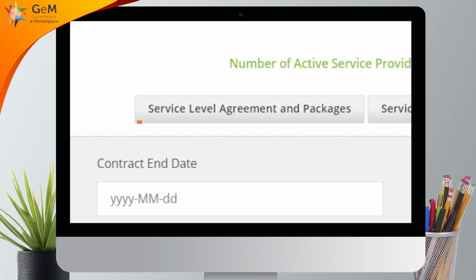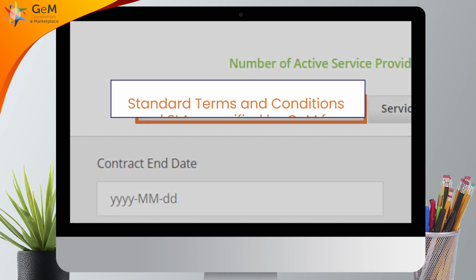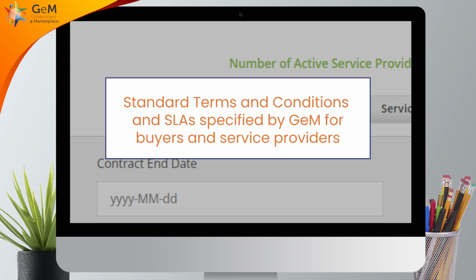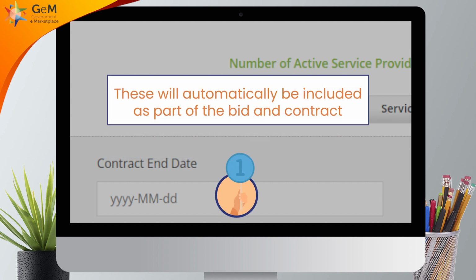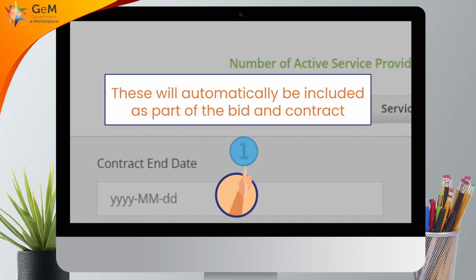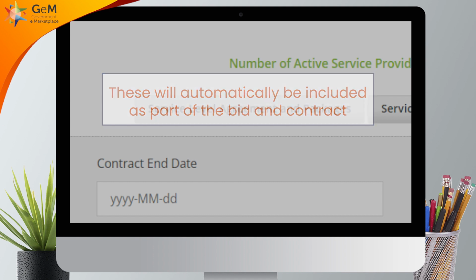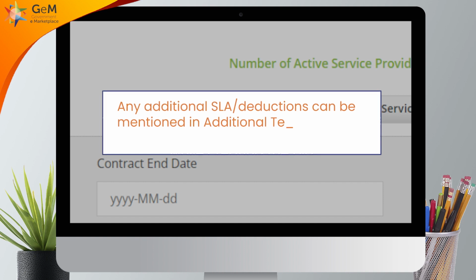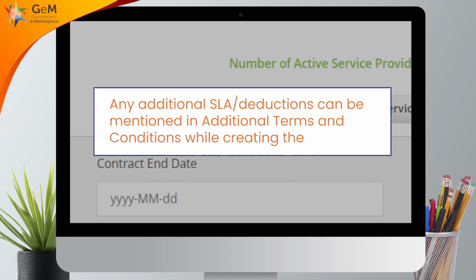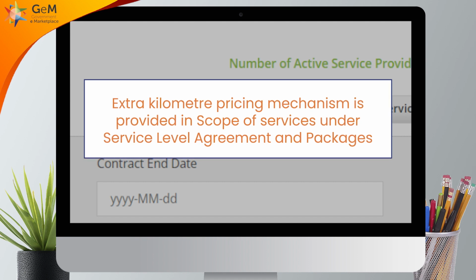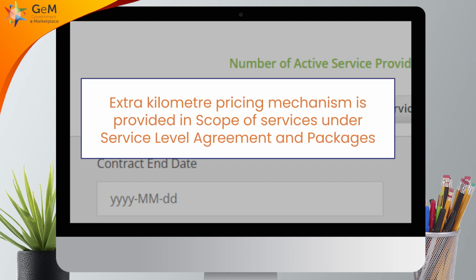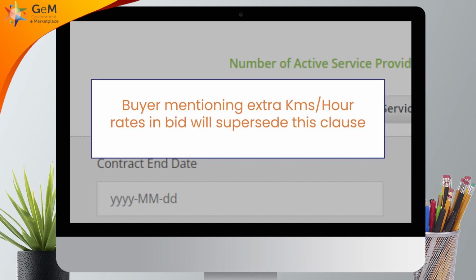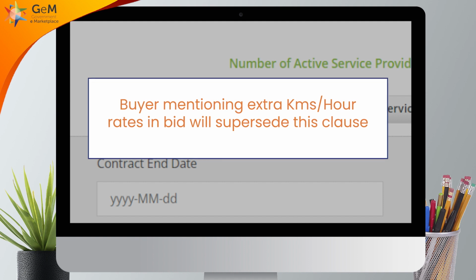period. Click on Service Level Agreements and Packages for standard terms and conditions and SLAs specified by GEM for buyers and service providers. These will automatically be included as part of the bid and contract. Any additional SLA or deductions can be mentioned in additional terms and conditions while creating the bid. Extra kilometer pricing mechanism is provided in scope of services under service level agreement and packages. Buyer mentioning extra kilometers per hour rates in bid will supersede this clause.